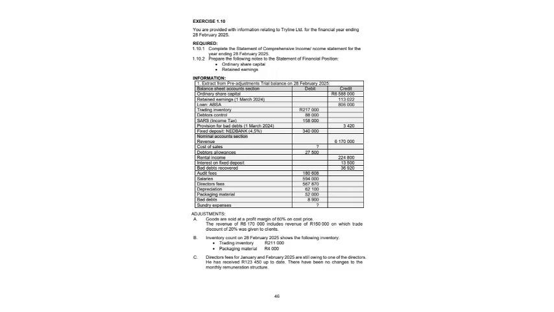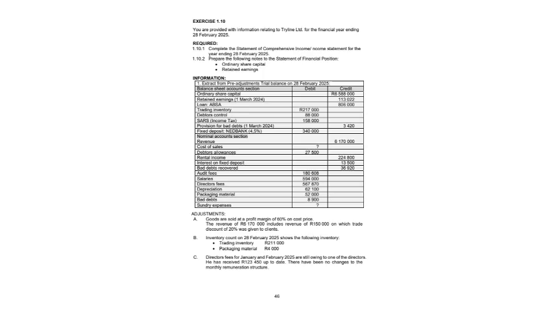Adjustments. A, goods are sold at a profit margin of 60% on cost price. The revenue of 6,170,000 Rand includes revenue of 150,000 Rand, on which trade discount of 20% was given to clients. B, inventory count on 28 February 2025 shows the following inventory. Trading inventory, 211,000 Rand. Packing material, 4,000.